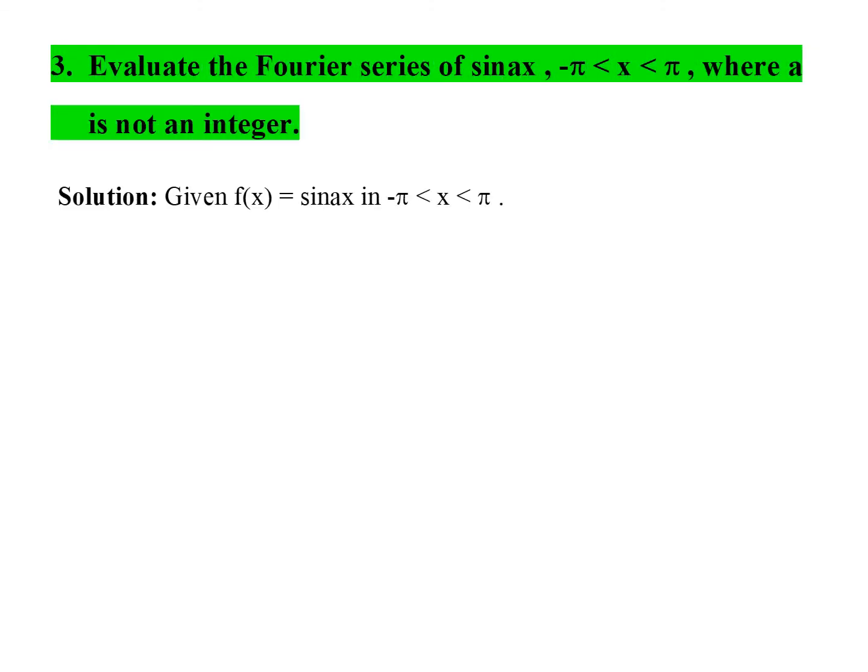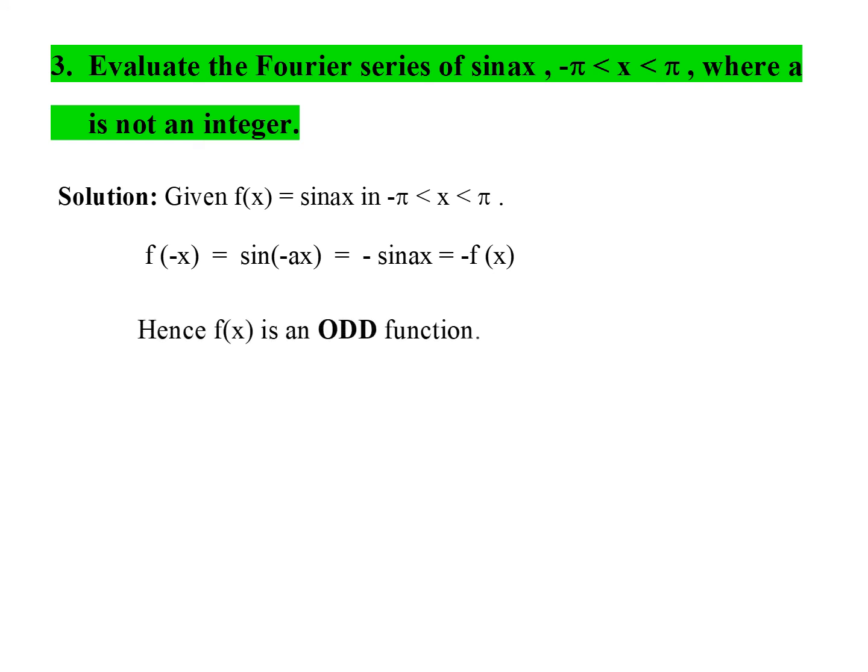Next, let us see one more problem. Evaluate Fourier series of sine ax in minus pi to pi again, but here a is not an integer. So this is a given function, but you know sine of minus theta is minus sine theta. So f of minus x will be minus f of x. So whenever we have like this, the function will be an odd function. So whenever we have an odd function, this comes under case 3 of the formula. So a0 and an will be 0.